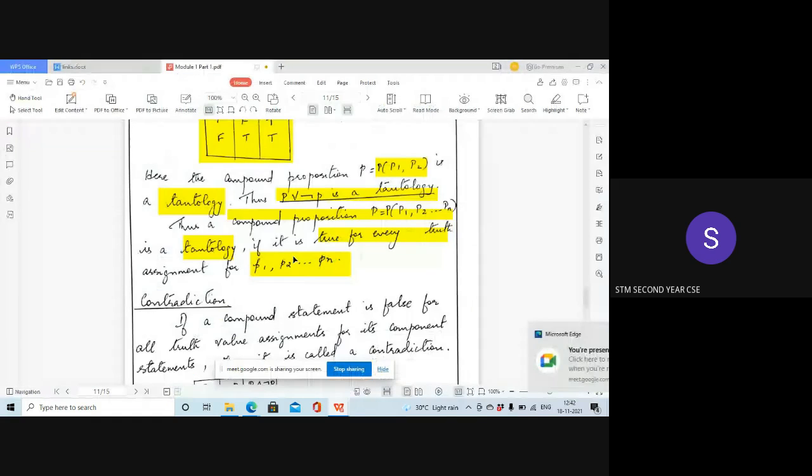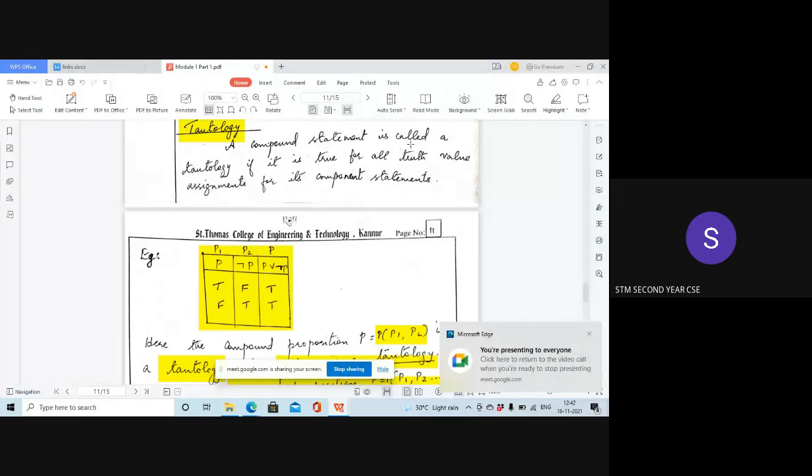What is a tautology? Now write the sentence. A compound statement is called a tautology if it is true for all truth value assignments for its component statements. So P1 and P2 are the component statements. When we combine them, we get another compound statement P. For P1 and P2, when we give different truth value assignments, if the final compound statement obtained has all truth values as true, then it is called a tautology.